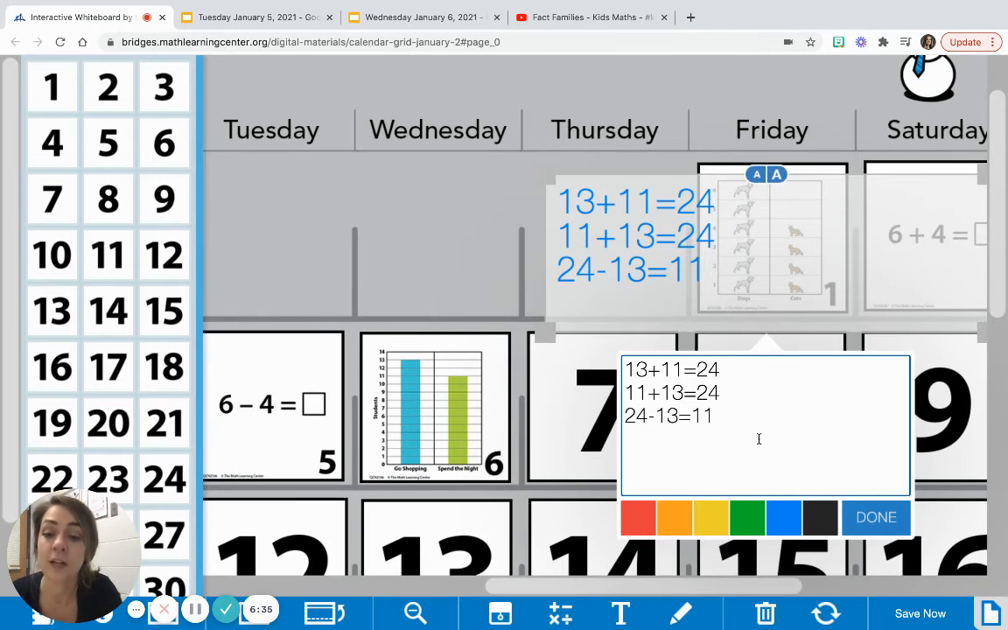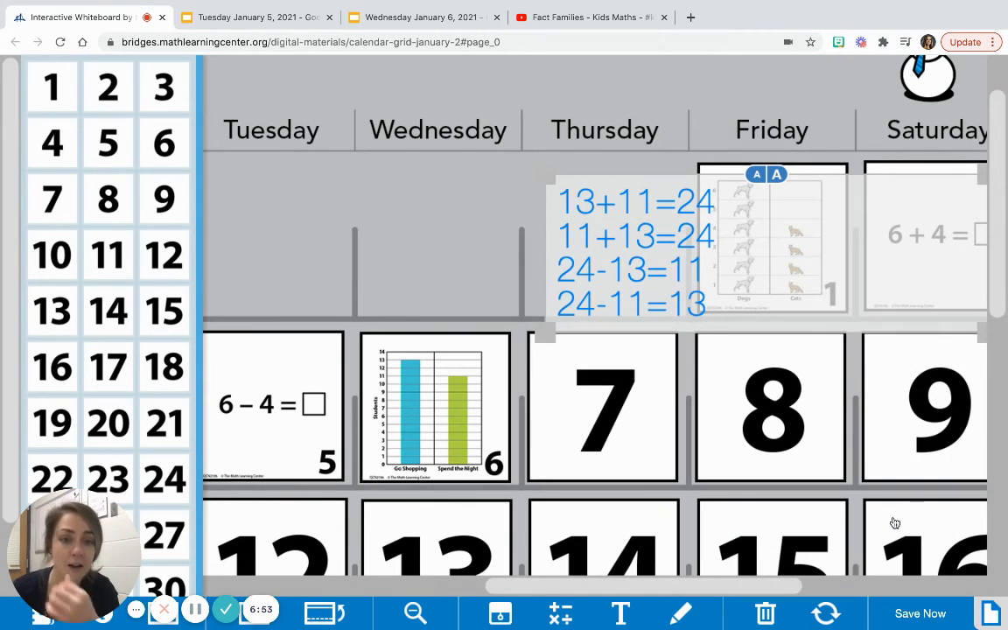All right, so now there's one more number sentence that I can use for this fact family. I'm going to start with 24 again. But this time, instead of taking away 13, I'm going to take away 11. So what is my answer? What is the one number that I haven't used yet? 13. Very good.